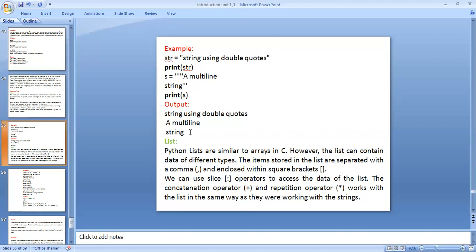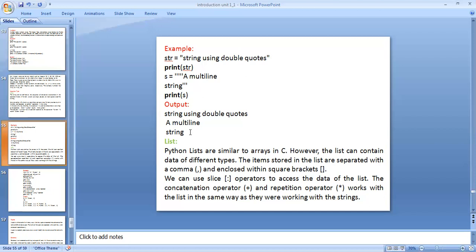Python lists are similar to arrays in C. Similar to arrays means elements are in sequence order with an index, as in C. However, the list can contain data of different types. The items stored in the list are separated by commas.